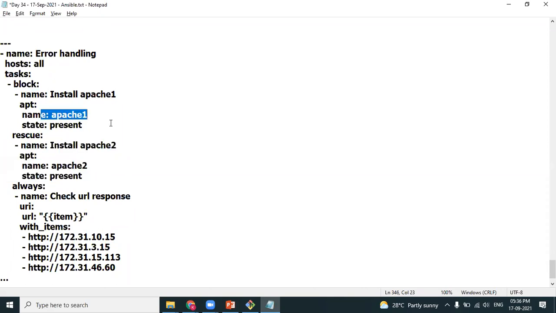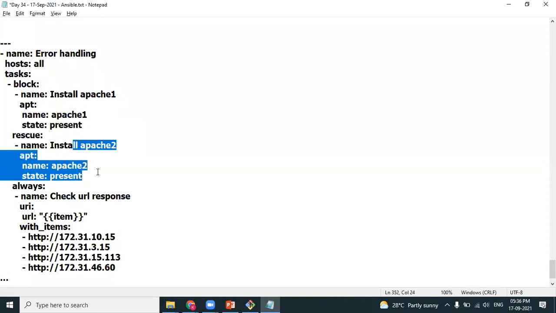But let's say right now Apache 2 is there. After 3 years, Apache 2 may not be available in the repository. The Apache 3 version comes, isn't it? So in such a case, when you want to install Apache 2, it fails. In the rescue section, you need to go for Apache 3. Like this, as per the situation, we will be changing it. In a real life scenario, whatever we mention in the block section might succeed also for some time. It need not always be a failure.